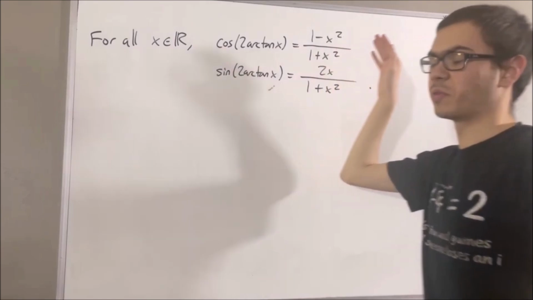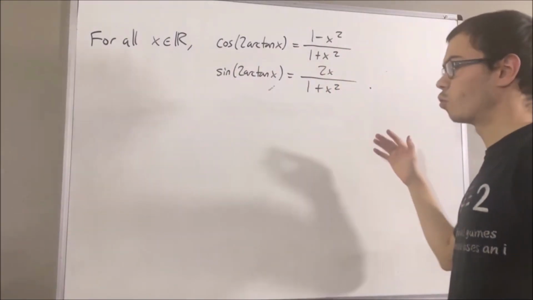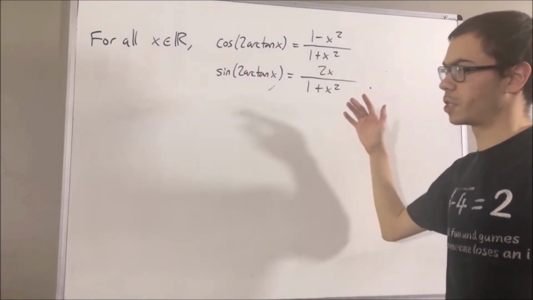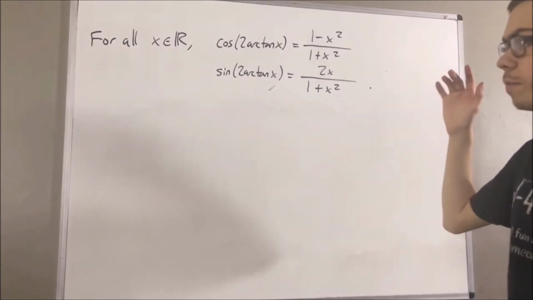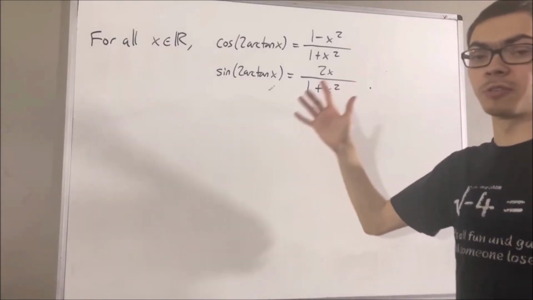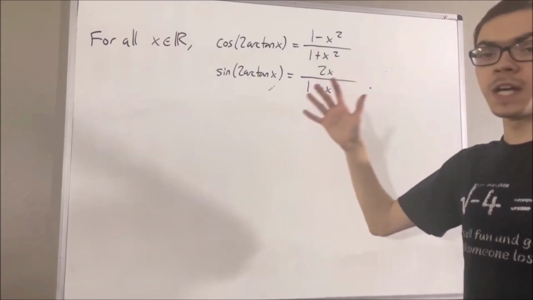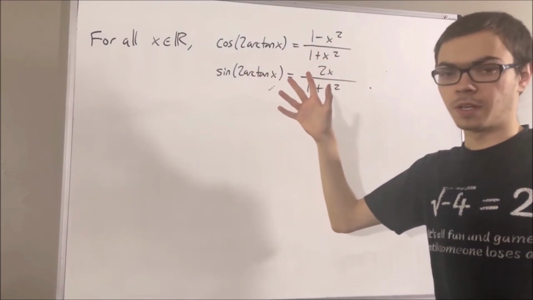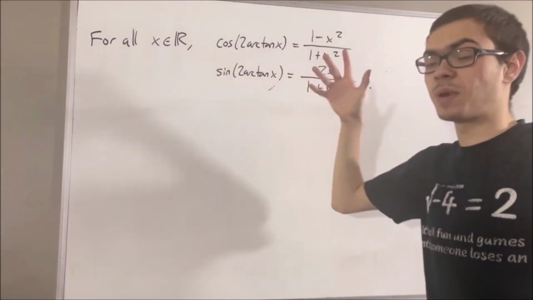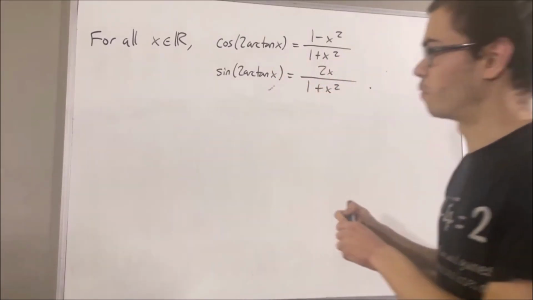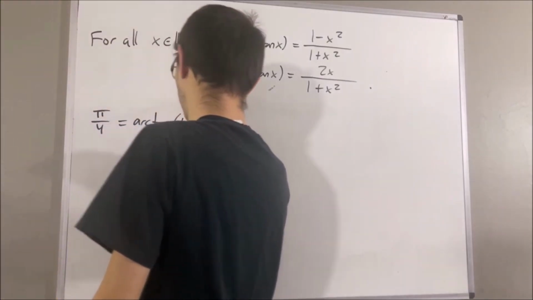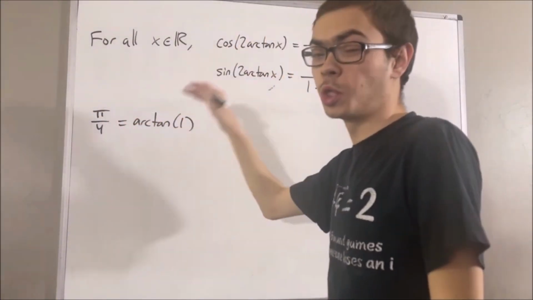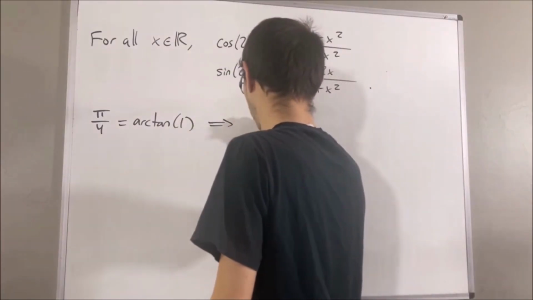So this is the result that we've just proven. But also, we've proven some other properties about the arctangent function. In particular, we've proven that the arctangent function is bounded. And we defined the least upper bound of the arctangent function to be pi over 2. And from there, we were able to prove that pi over 4 is equal to the arctangent of 1. And therefore, pi over 2 is equal to 2 times the arctangent of 1.